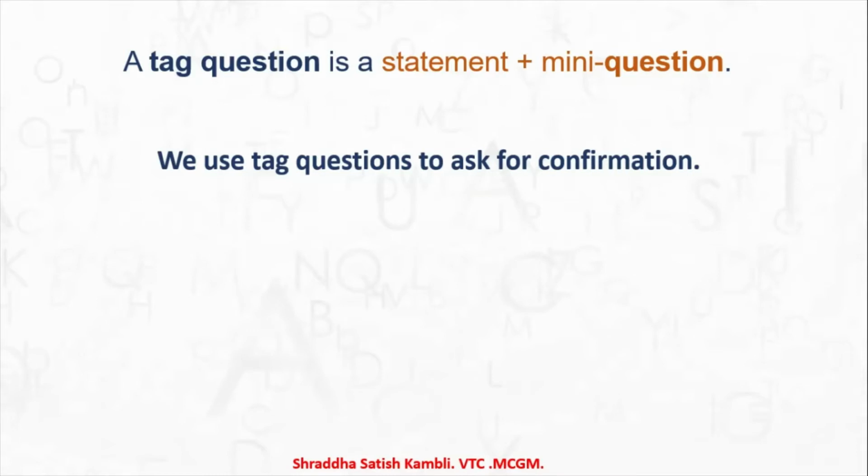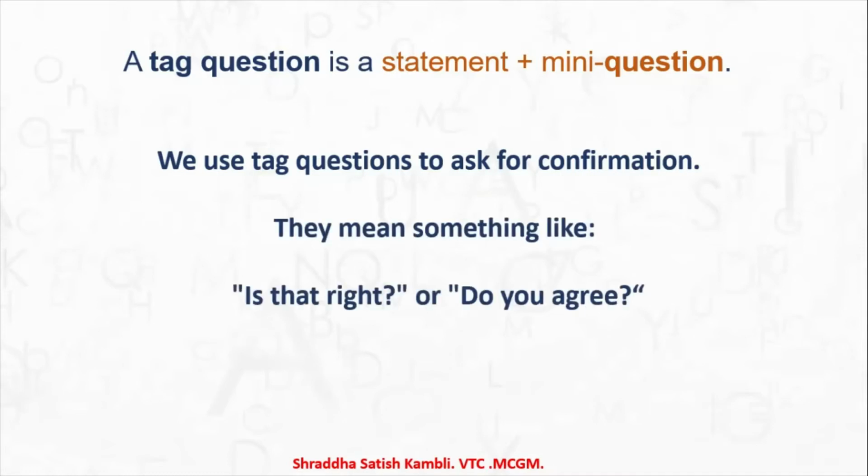Many a times, we do not ask tag questions to get a response. We ask tag questions just for the sake of confirmation. We just want to clarify our point or just want to confirm what we have just said. Okay, now they mean something like, is that right or do you agree? For example, when I'm saying, you had your lunch, did you? Okay, or are you having a bath?